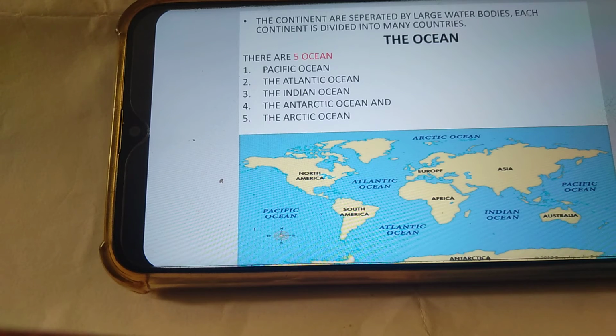The continents are separated by large water bodies. Each continent is divided into many countries.